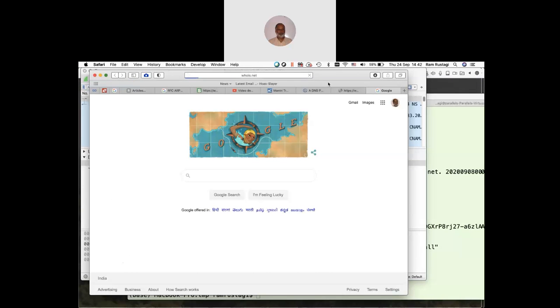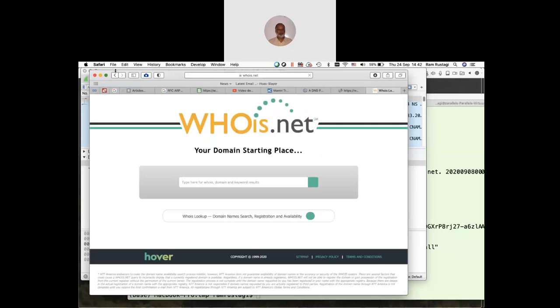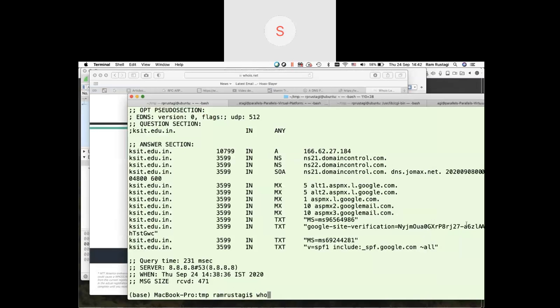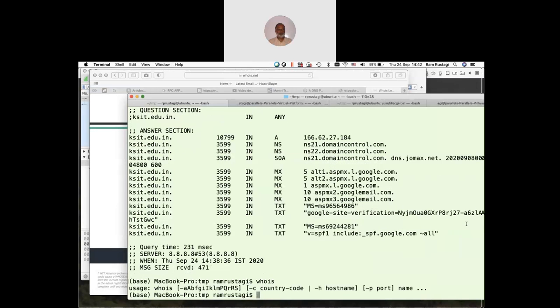I think it is probably not working. I need to look at it. Sir, in the terminal also we can give this command, whois. Maybe I don't know whether the terminal whois command works or not. I need to try it out. Okay, it works. Yeah, you can try that out. Absolutely.